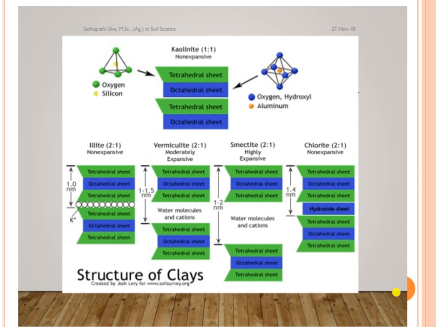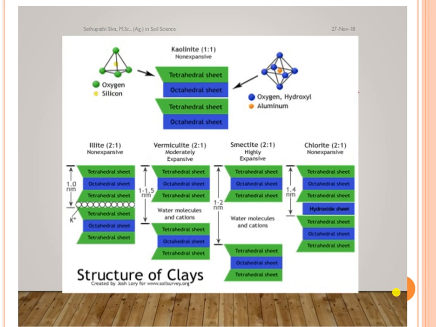Then let us study the 2:1 structure. What do you mean by 2:1? One octahedral sheet is sandwiched between two tetrahedral sheets, giving rise to the 2:1 structure.